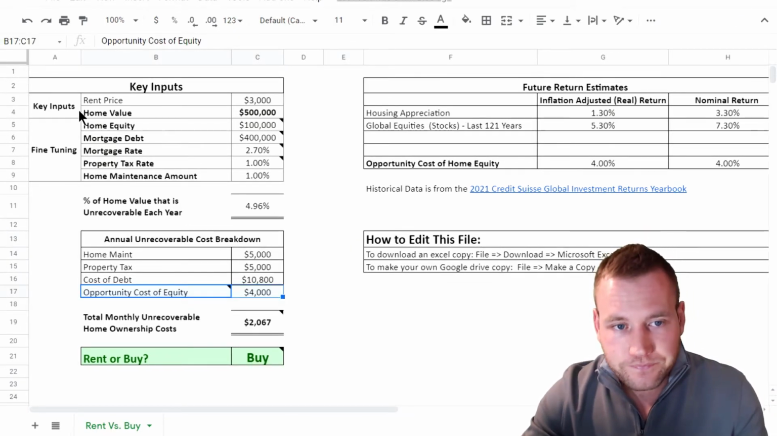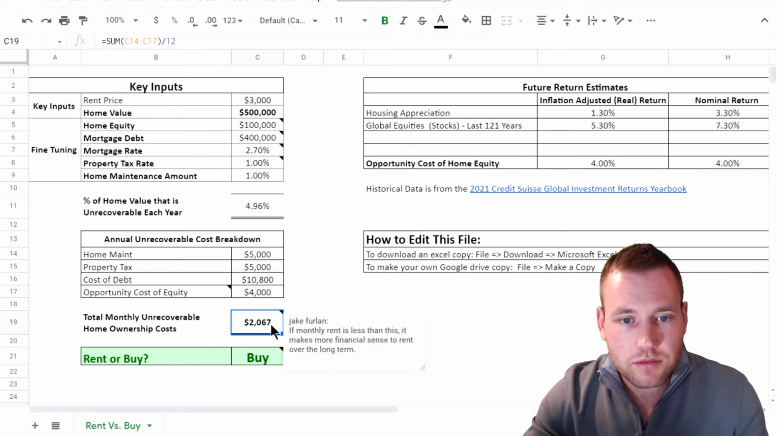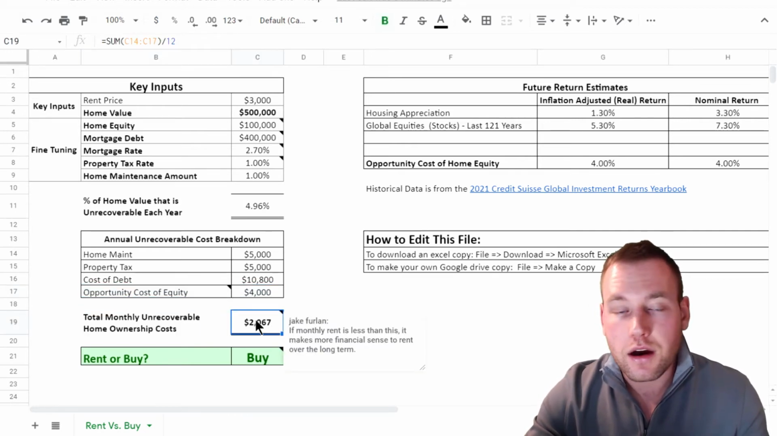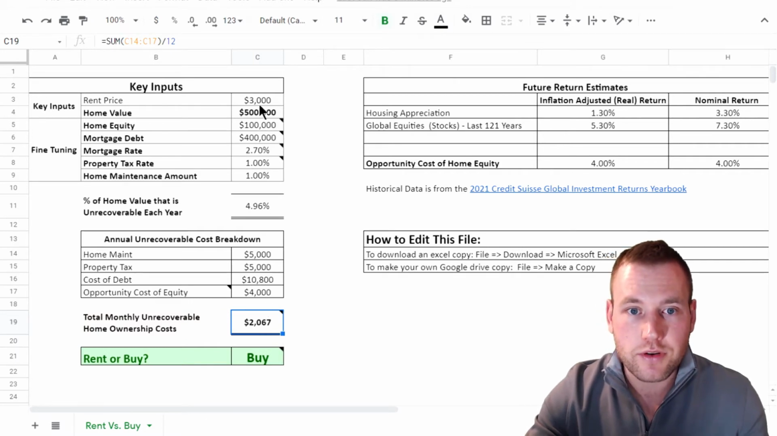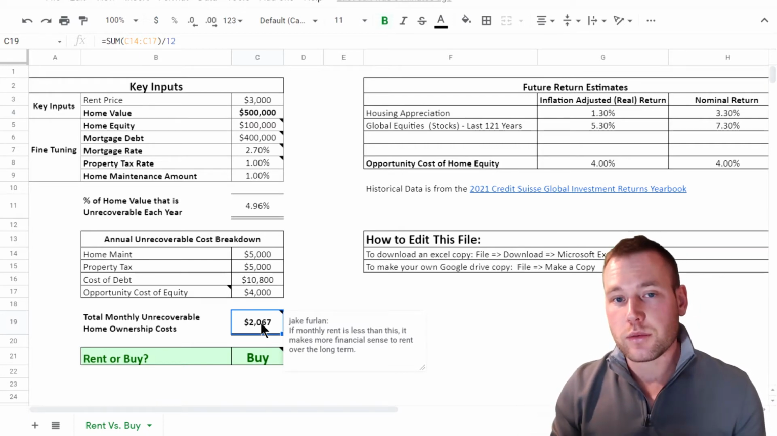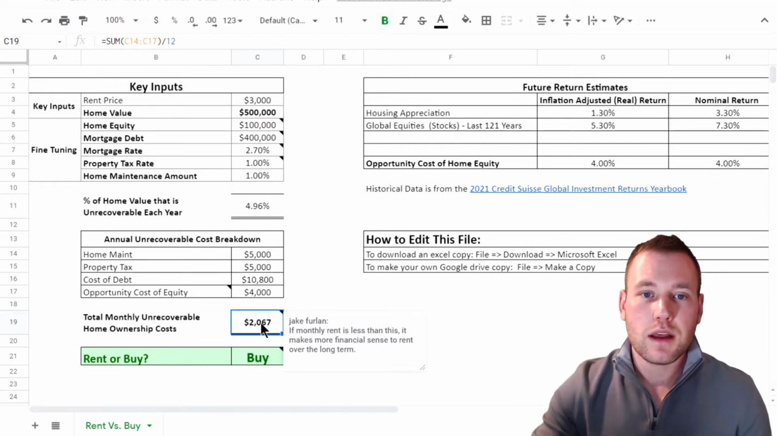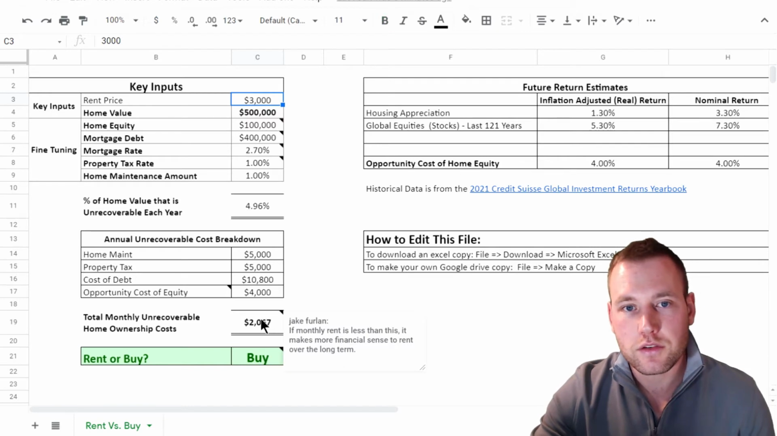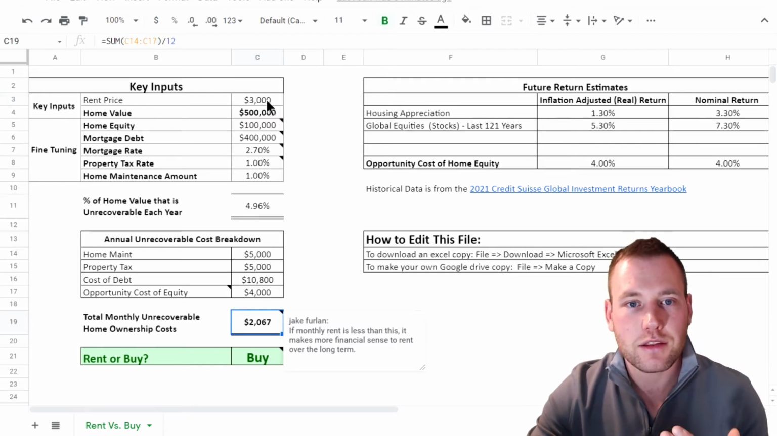Okay, so what does this all mean? Well, you add all these up, you have a total unrecoverable monthly cost of $2,000 a month for a $500,000 house. So if you can rent for less than $2,000 a month, it makes more sense for your long-term wealth to rent, right? So here, if I put the rent price, this says it's a buy because rent is $3,000, and it makes more sense to obviously buy because the unrecoverable cost of home ownership is less than the $3,000